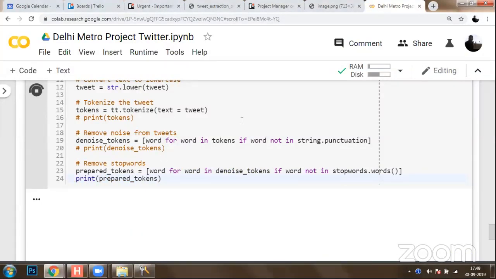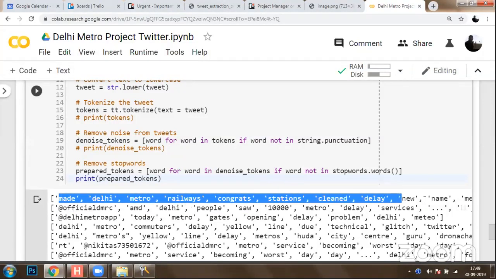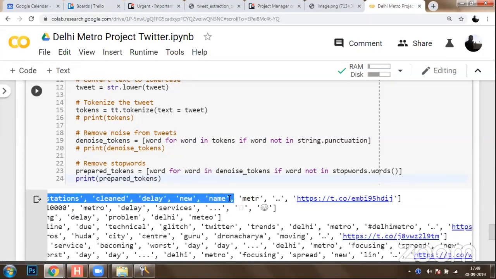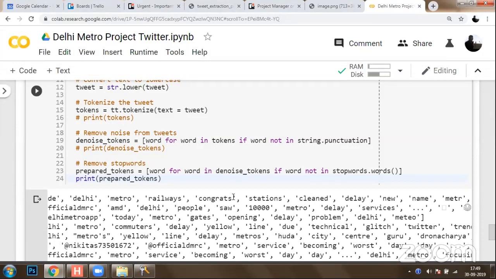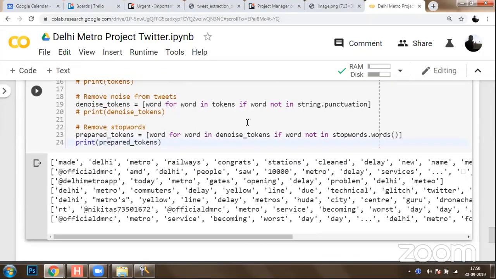Once we run this, you can see that words like are, is, the have been removed, and you are only left with appropriate words which have a meaning, and you can identify the information. These are the pre-processing techniques when you have to extract information out of Twitter.